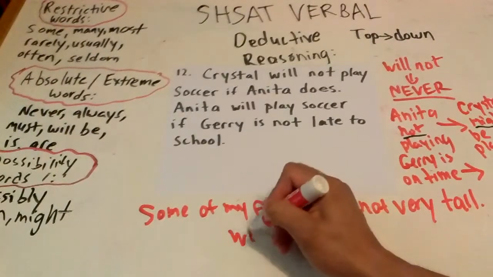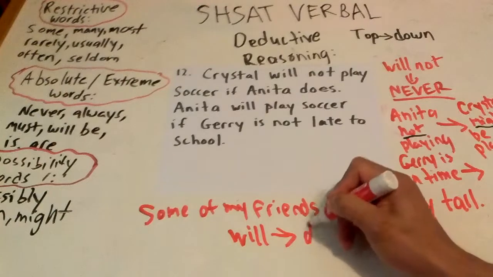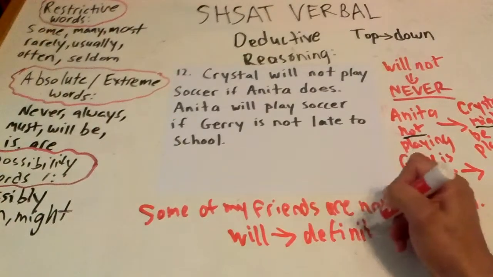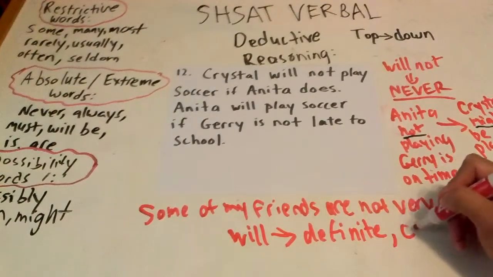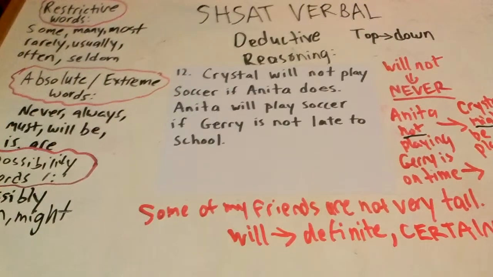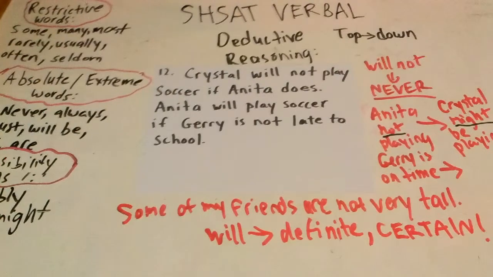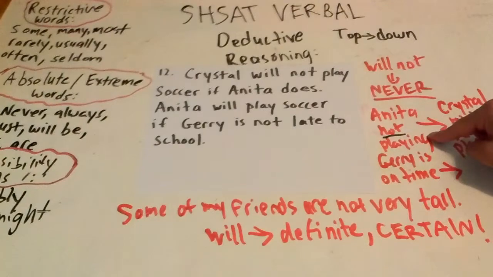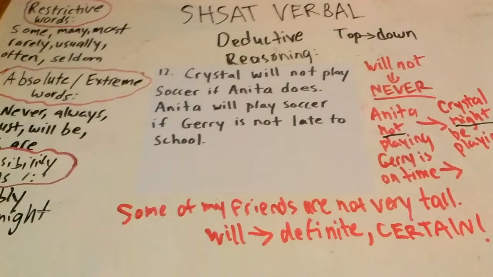What does will mean? It means definite or certain. Looks good. This time it's different. This time it is actually saying that Anita will play soccer if Jerry is not late to school. That she will play soccer. Not she might. See, before there was a might involved. Crystal might be playing if Anita is not playing. Here, there's not a might.